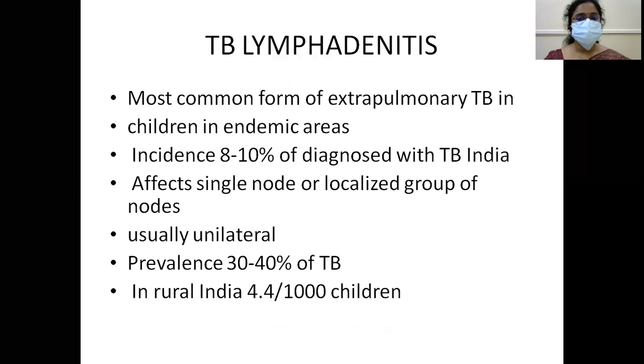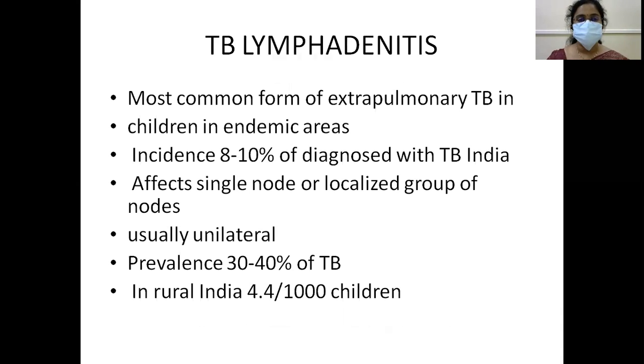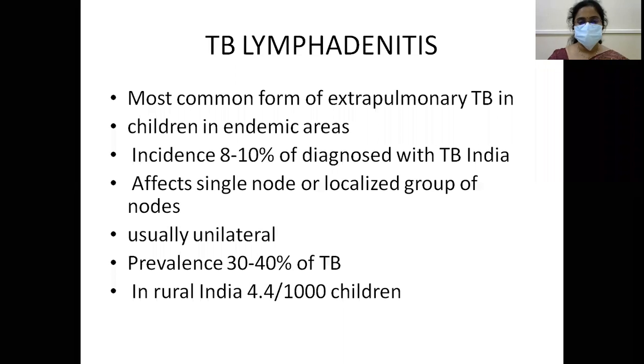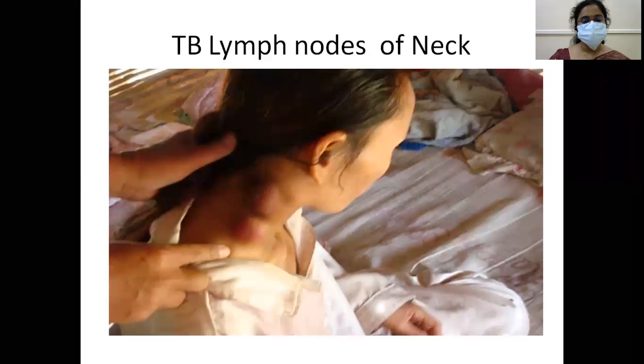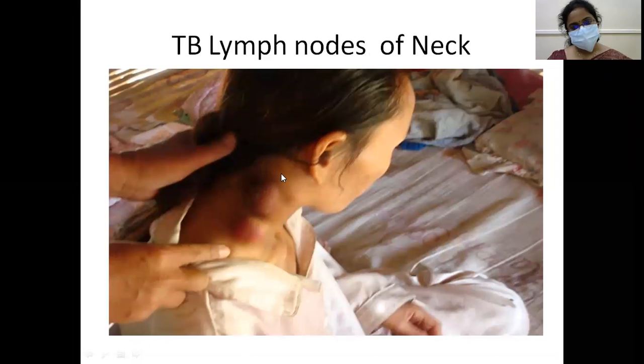Okay, TB lymphadenitis. The most common form of extrapulmonary TB, which we have read, is peripheral lymphadenopathy. It is more common in children in endemic areas. The incidence is 8 to 10% of those diagnosed with TB in India. It affects a single node or a localized group of nodes, usually unilateral. The prevalence is 30 to 40% of TB. So this is TB lymph node of the neck.